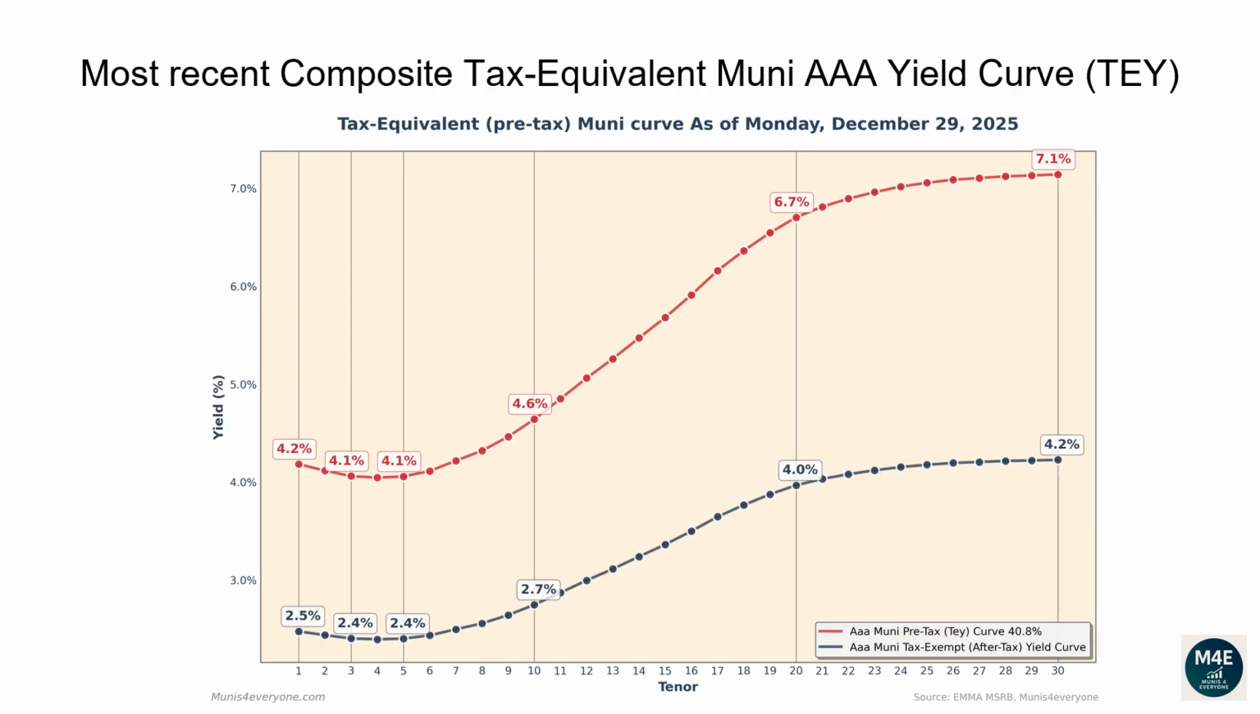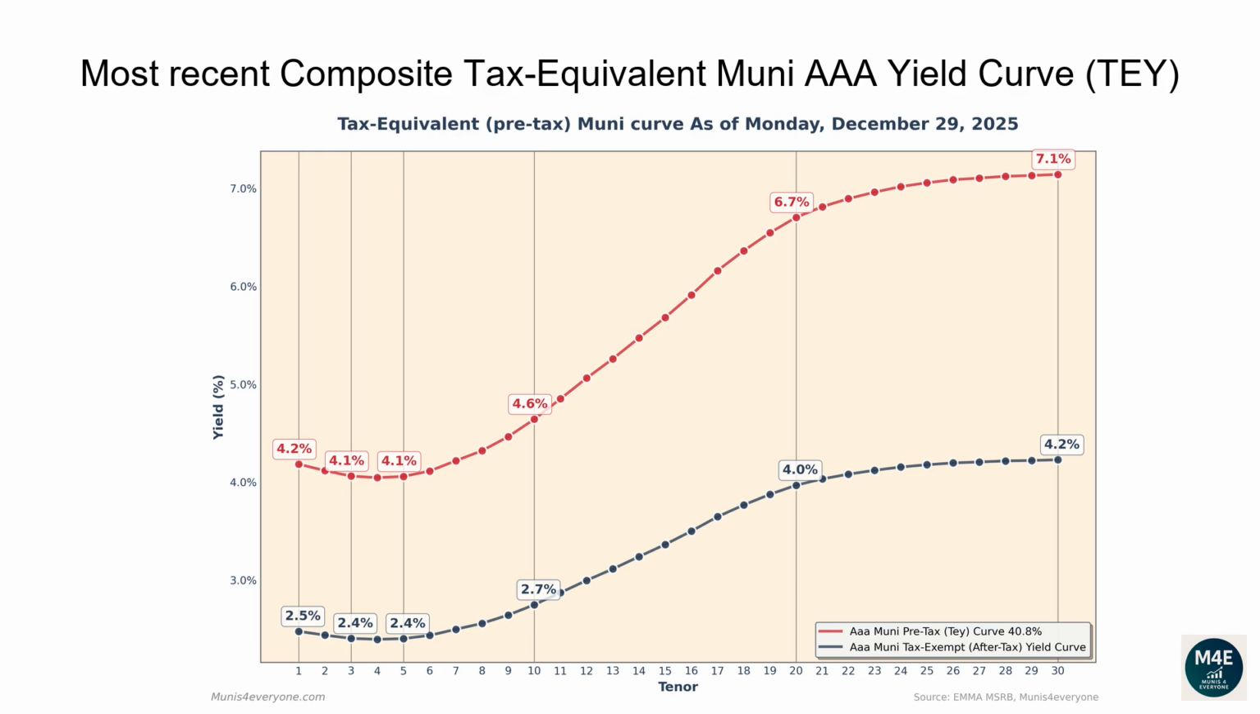Let's now go over the most recent composite tax-equivalent Muni AAA yield curve. The following graph shows, in red the tax-exempt after-tax Muni yield curve, versus in blue its tax-equivalent pre-tax version assuming a 40.8% top tax bracket as of December 29, 2025.